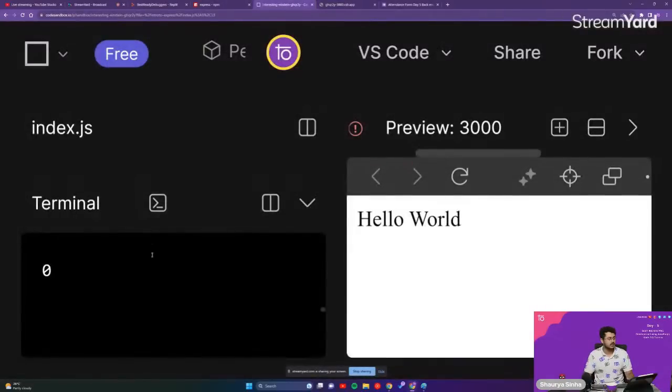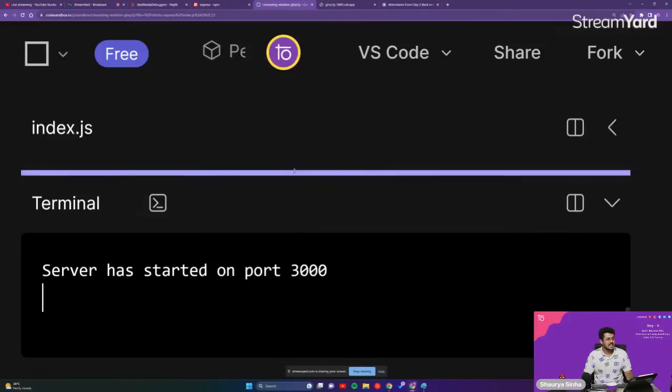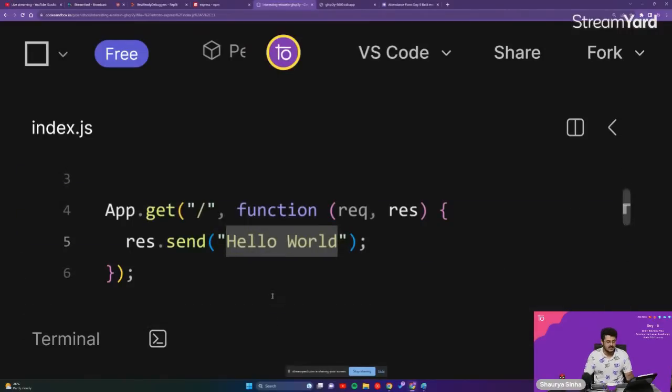Exactly what you were not able to understand, I will help you guys figure that out. This is the code, guys.